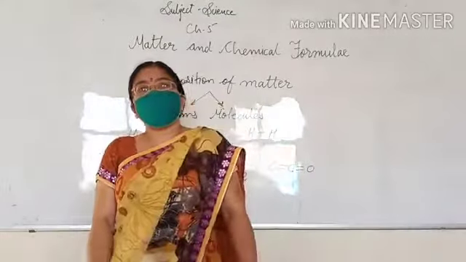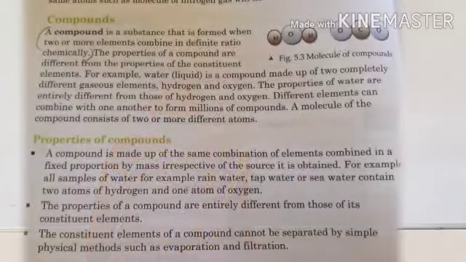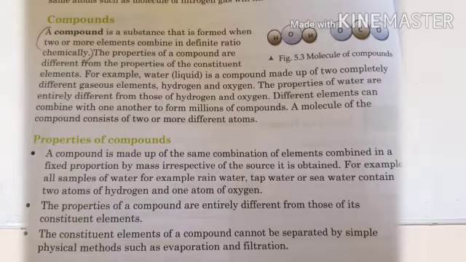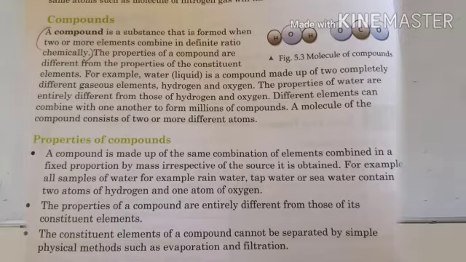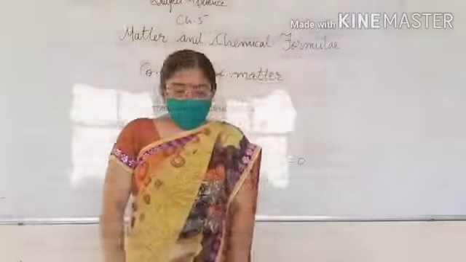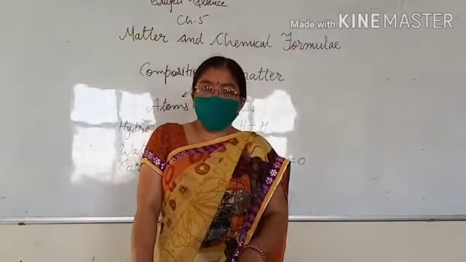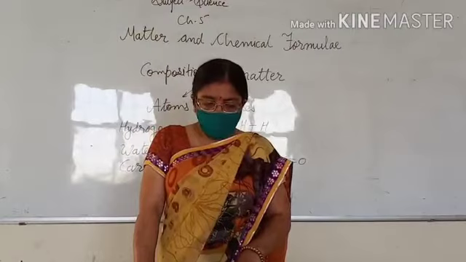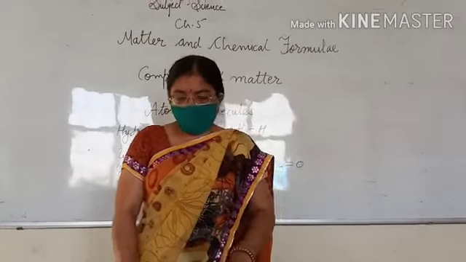Now, properties of compounds. A compound is made up of the same combination of elements combined in a fixed proportion by mass, irrespective of the source it is obtained from. The properties of a compound are totally different from those of its constituent elements, and the constituent elements of a compound cannot be separated by simple physical methods such as evaporation and filtration.